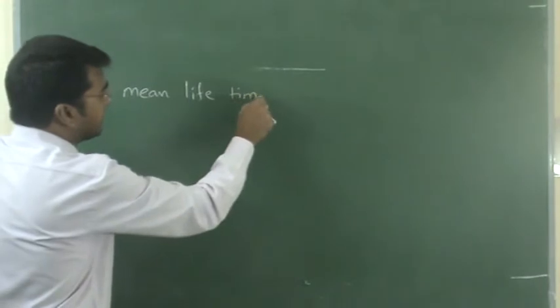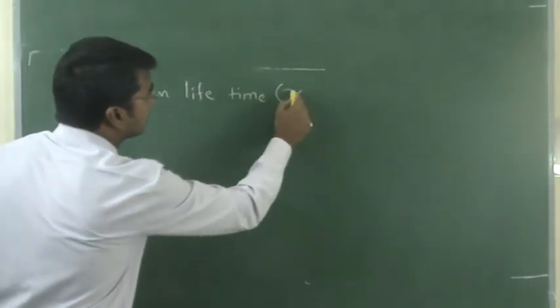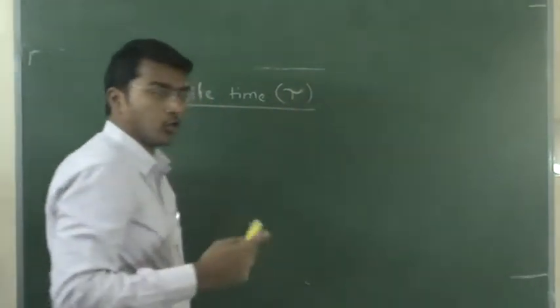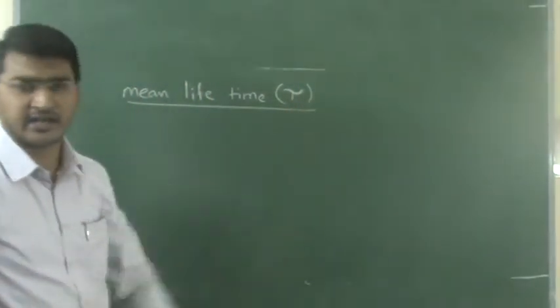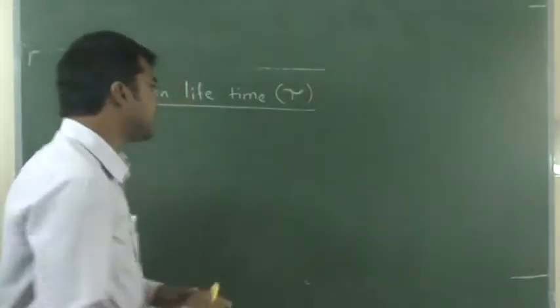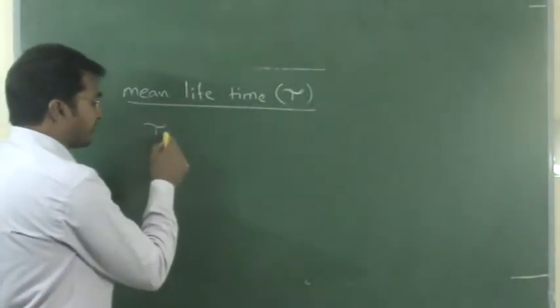Mean lifetime is indicated with tau. It's just like the symbol T, but we call it tau. You can represent it with any letter, but this is the average or mean lifetime. So what is mean lifetime or average lifetime?